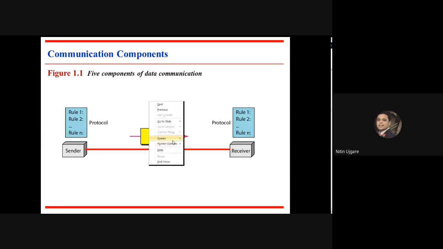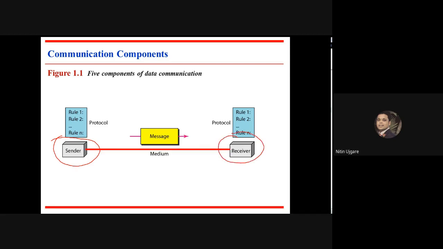Then the second component of the communication is the sender. Sender is basically a machine which sends the data to the other end, and this other end is called a receiver. The sender may be a computer, a workstation, or a mobile phone. It is the entity which actually transmits the data over the link or over the transmission medium. So this is our second component. We have seen the first component.